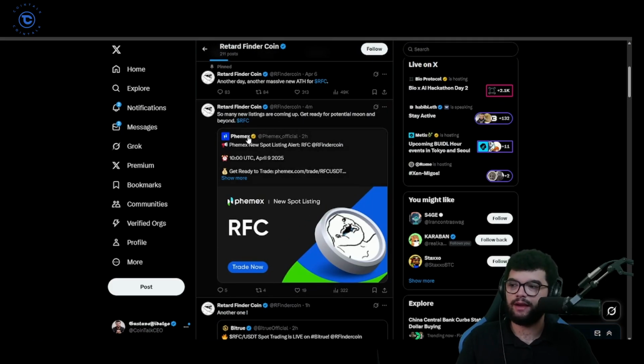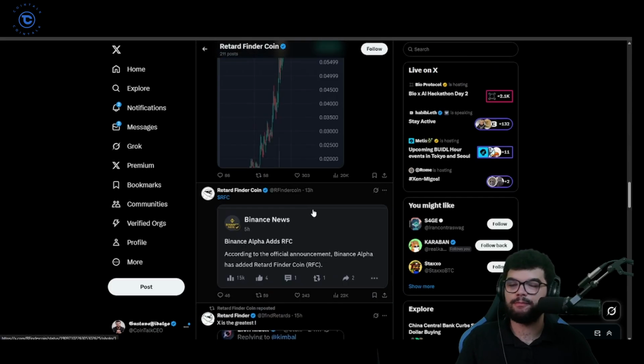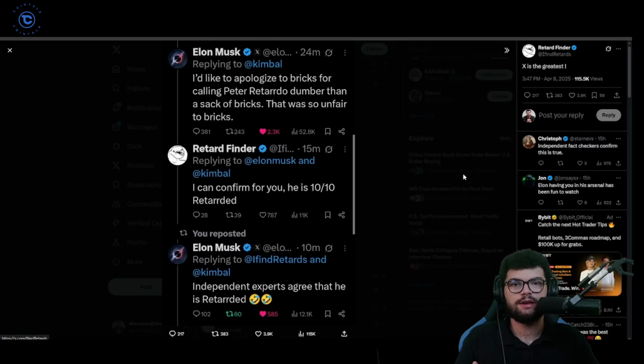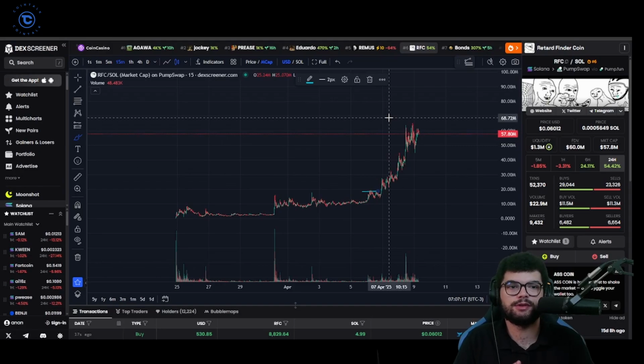Look, it's getting listed everywhere on Phemex, on Bitrue, on all these small exchanges. It's on Binance News, so there might be some Binance insiders on this meme. It looks like Elon Musk is interacting with the account. He tagged the account the other day, and this is why this meme is pumping. There was this other meme called Wood. There was also some insider play, maybe someone that knows Elon Musk. But yeah, that's what's happening here.